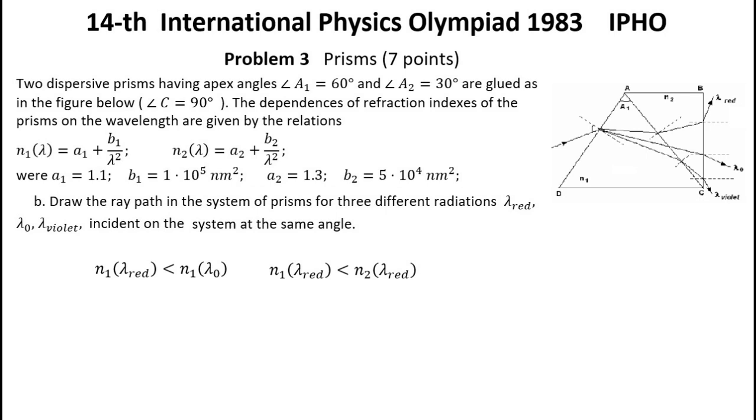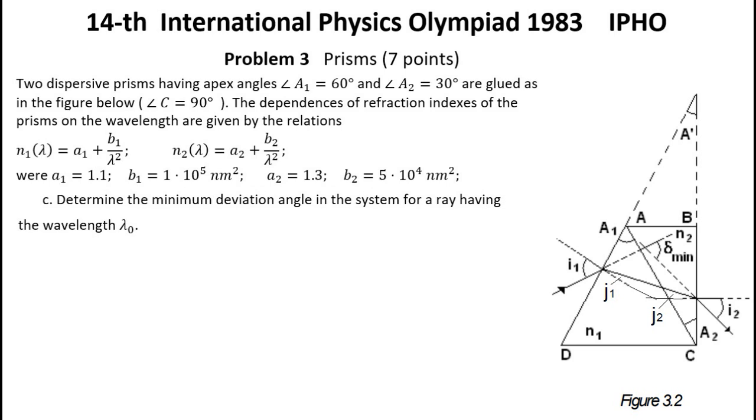The violet ray behaves the opposite way. Since now n1(λ violet) is greater than n1(λ0), on the first face AD the violet ray will go below the zero ray. And further, since n1(λ violet) is greater than n2(λ violet), the violet ray will be deflected downwards after refraction at the AC boundary. And it will be deflected even more at the BC boundary with air. So the drawing illustrated in figure 1.1 represents the answer of question B.